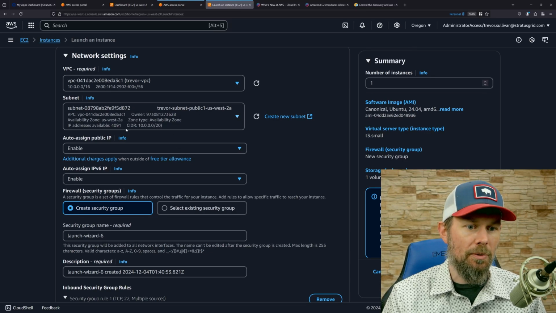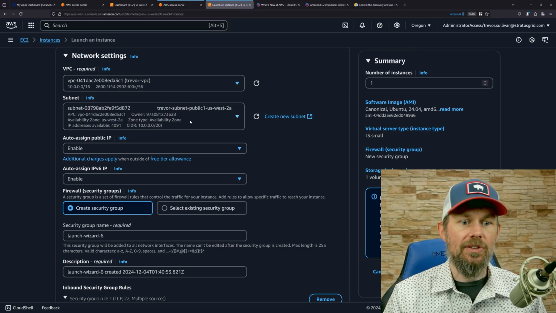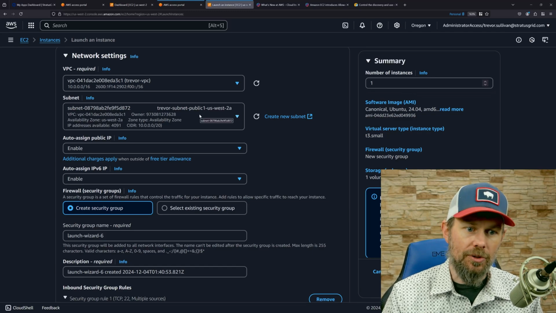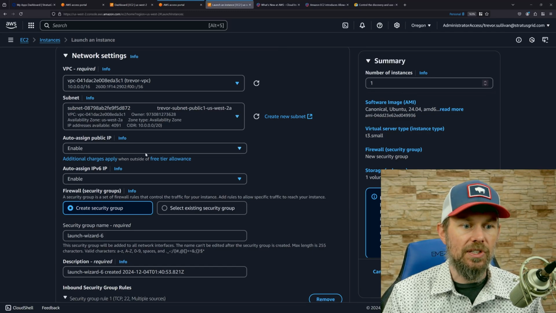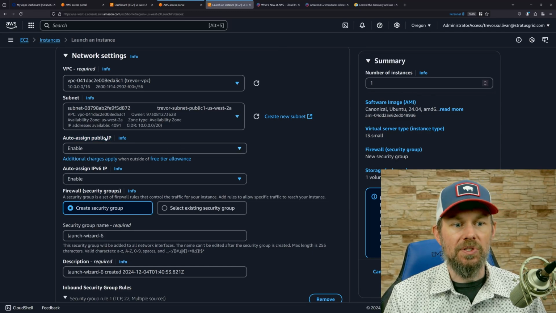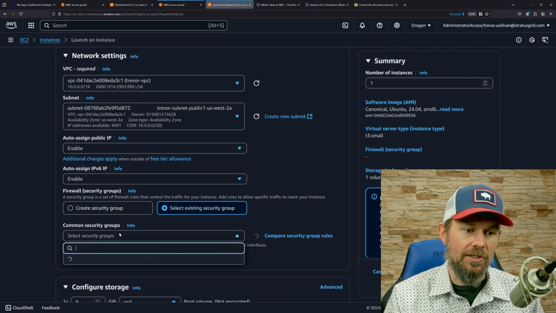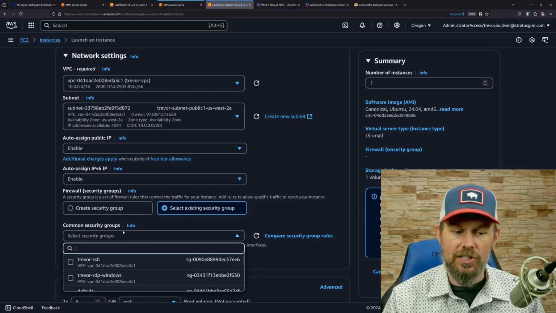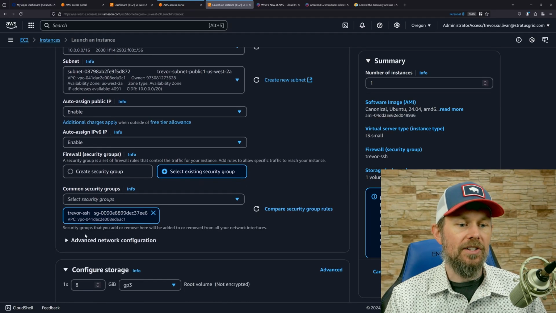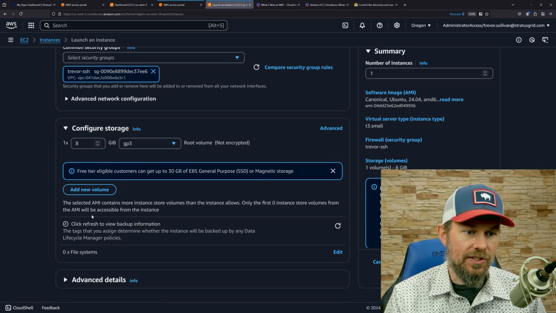It's really up to you how you want to do this. But typically you'll have a default VPC in your environment. You'll have typically a public subnet so you can access it directly across the internet. I'm going to auto assign an IPv4 and IPv6 address so that I can SSH into it, do some updates, customization, whatever kind of customization you want to apply. I'll apply a security group that ensures I have SSH access to it.